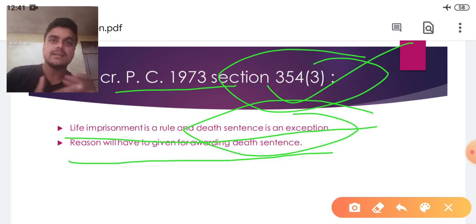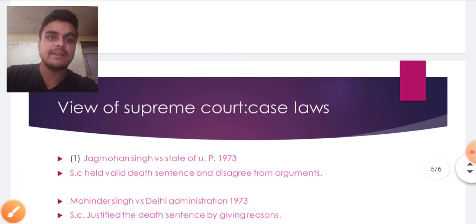So now we shall discuss what is the view of the Supreme Court, what parameters in different case laws have been set, and how the validity of the death sentence in India has been justified by the judges of the Supreme Court by giving reasons.